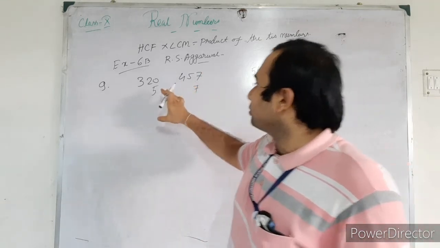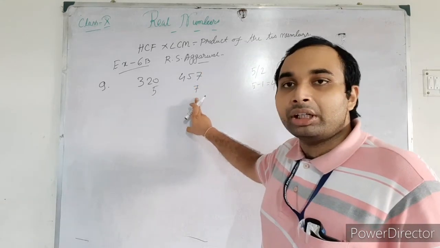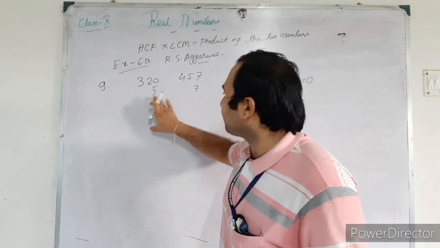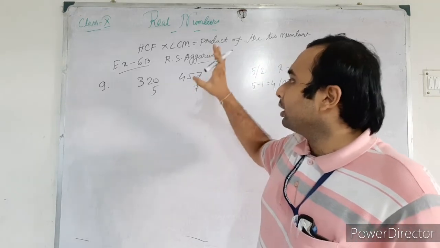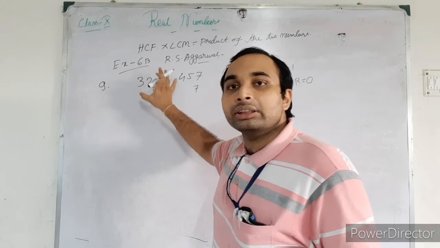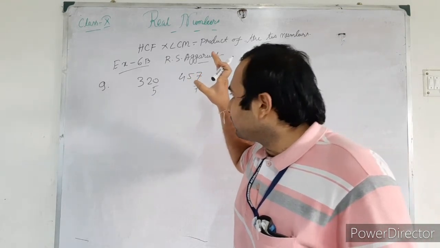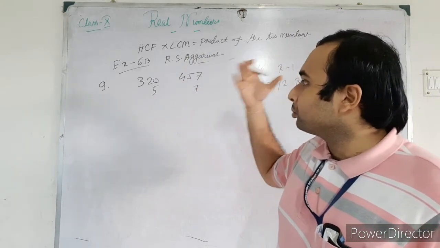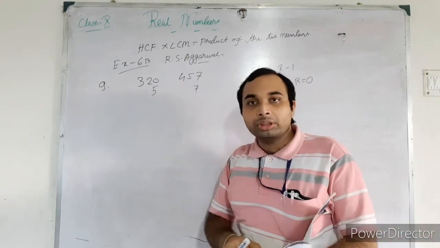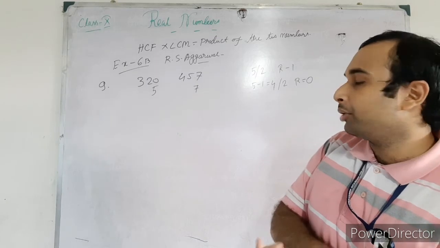So here also 5 and 7 are the remainders. If we subtract 5 from here and 7 from here, then the resultant numbers will be wholly divisible by the number we require.